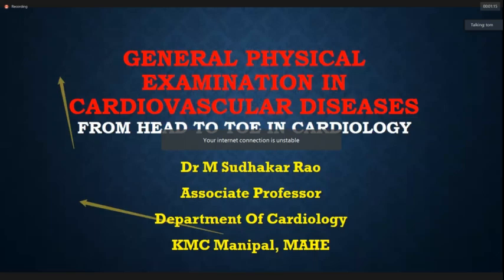Very often when we do a cardiovascular system examination, we tend to focus on the diagnosis of the cardiovascular illness, like for example, mitral regurgitation or shunt lesion. However, when we do a general examination, that is head to foot examination, very often we come across indicators as to the etiological diagnosis of the reason for these valvular or shunt lesions. Very often it is easy to pick up a Marfan syndrome or Down syndrome. However, at times we also come across features of infective endocarditis like Osler's nodes, Janeway lesions and all.